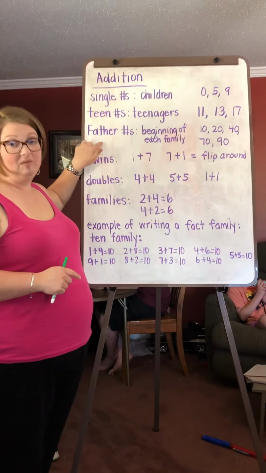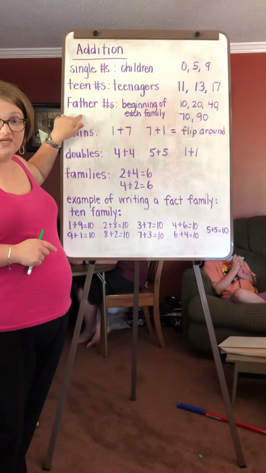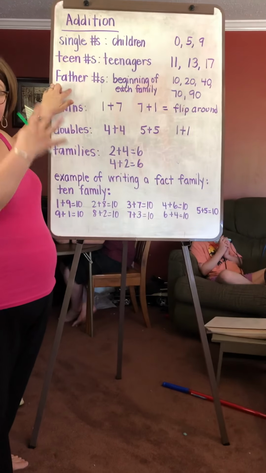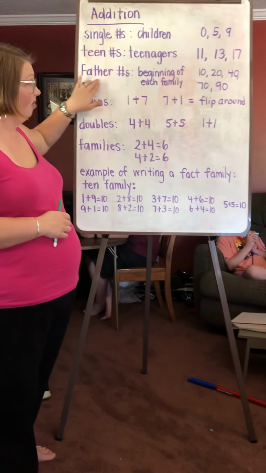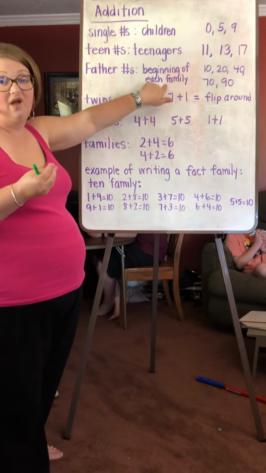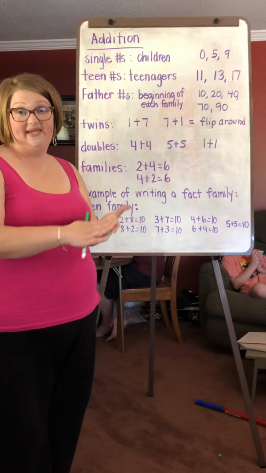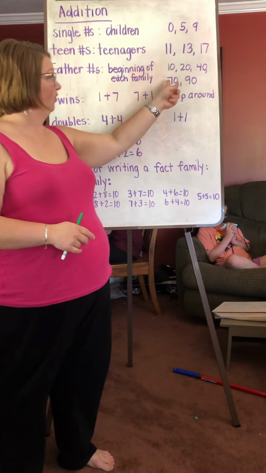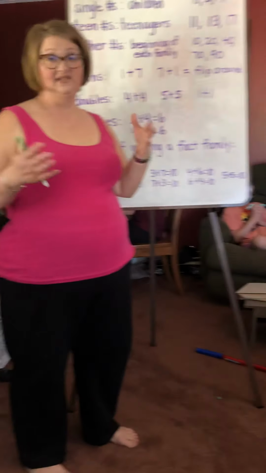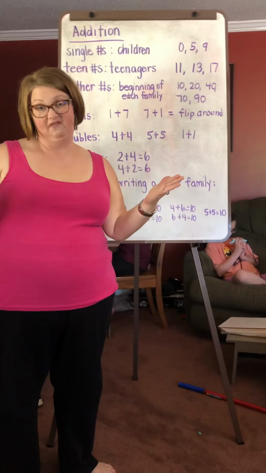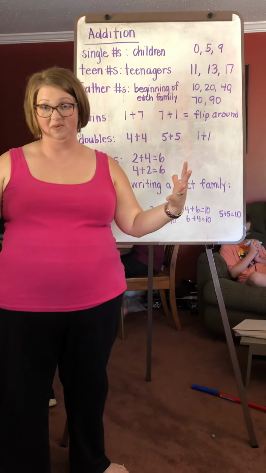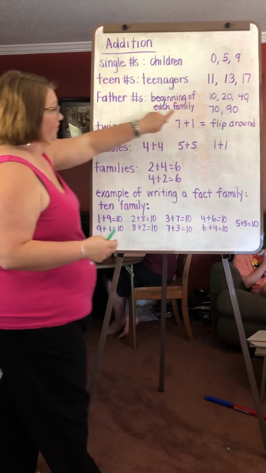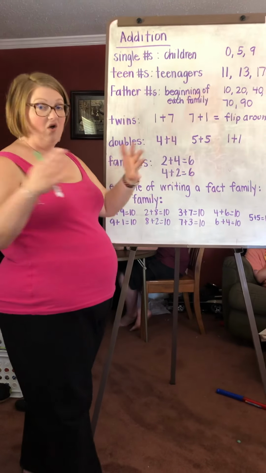Okay? Do you remember what a father is called in our family of numbers? A father number is the beginning number of each family. So the 10, the 20, the 30, the 40, all the way up through the numbers, the 70, the 80, the 90. They're called the father of that family because it's the first number that opens up that family. So the father numbers, there's some examples, all those numbers.